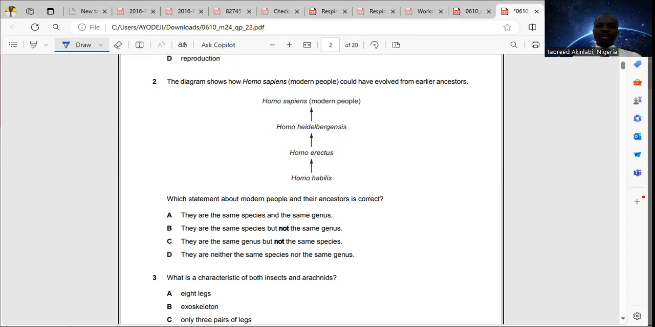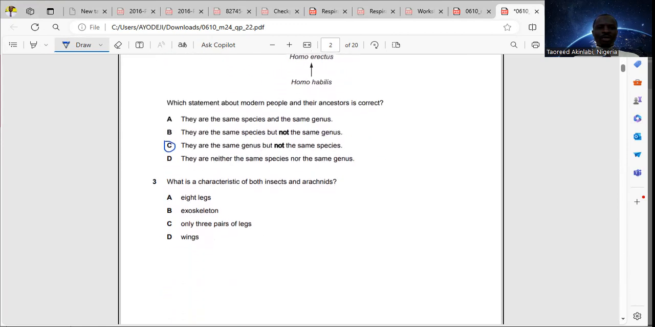From our knowledge of classification, we know that for binomial nomenclature, the two names that are given to organisms are the generic name, which is the first, and the specific name, which is the other one: genus and species. If we look at the names we have here, they all have the same generic name, that's genus. And the answer there will be option C. They are the same genus but not the same species.